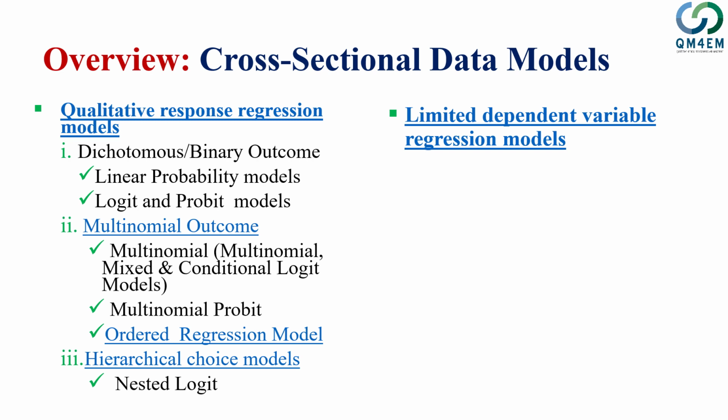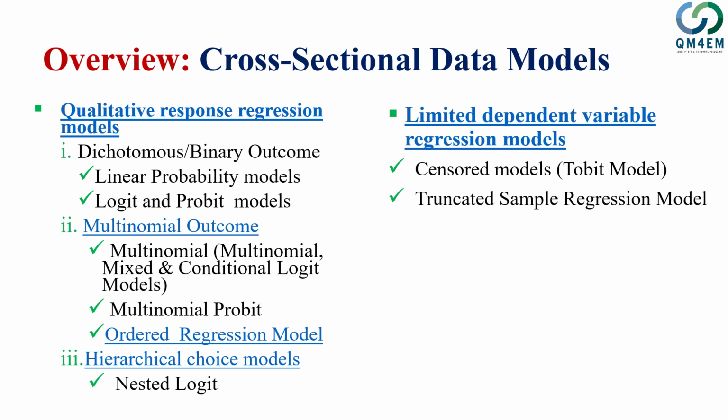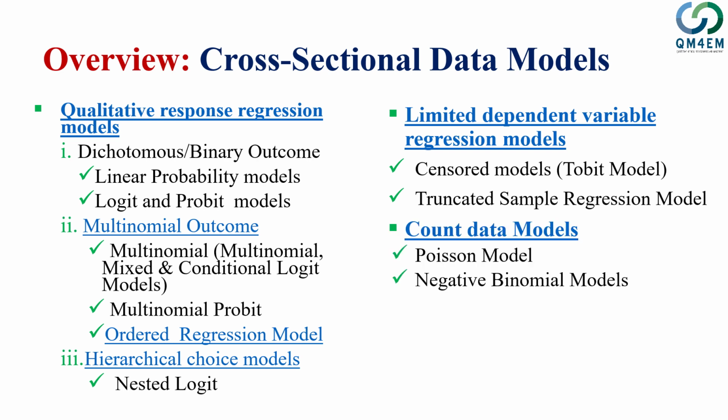Within these, we have the censored model. In the censored model, the Tobit model is the famous one, so we will touch on that slightly. We are also going to talk about truncated sample regression models, and finally there are count data models, which include the Poisson model and the negative binomial models. There are some more count data models as well, but we will mainly focus on these.